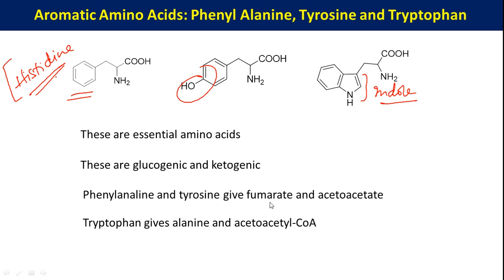The fumarate part will go into gluconeogenesis, and acetoacetate is considered a ketone body. Tryptophan gives alanine and acetoacetyl CoA. The alanine will go into the alanine glucose cycle, and acetoacetyl CoA is a ketone body. So this is in brief the outline of metabolic outcomes of these aromatic amino acids.